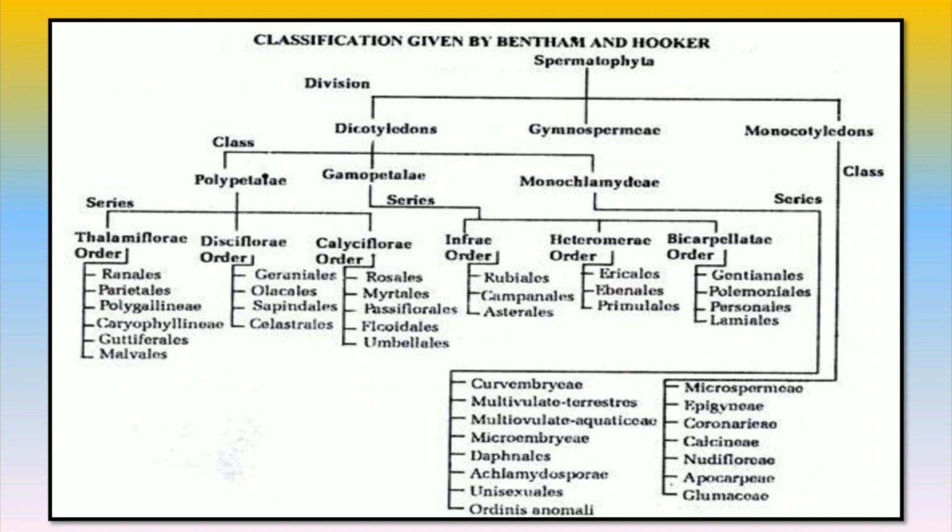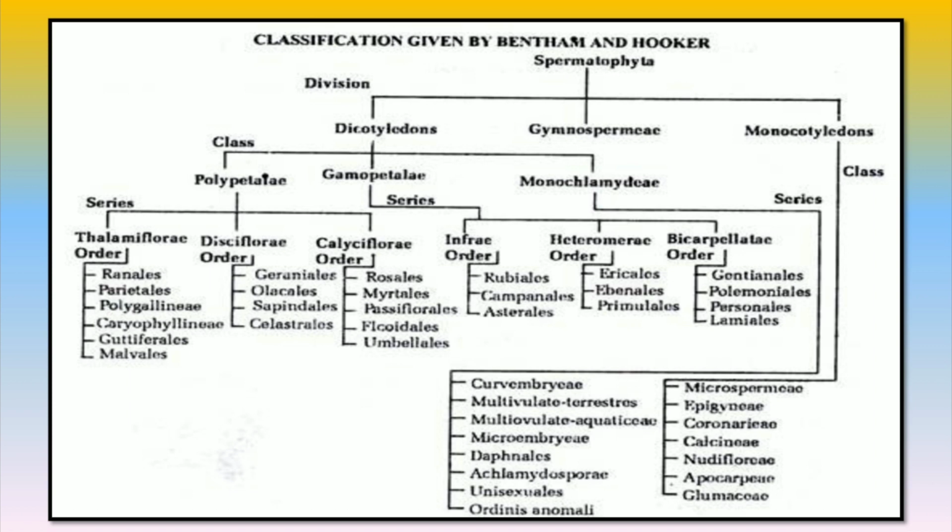This series is also divided into 3 orders, ericales, ebenales, primulales. Third, bicarpellatae, in which flowers have a bicarpellary syncarpous superior ovary and epipetalous stamens. This series is divided into 4 orders, gentianales, polemoniales, personales, lamiales.